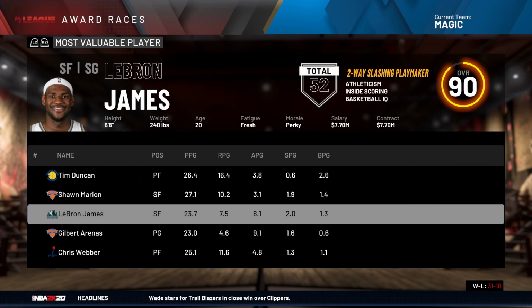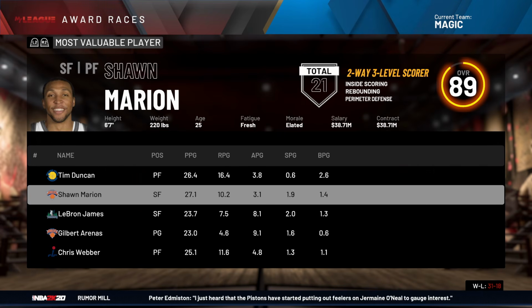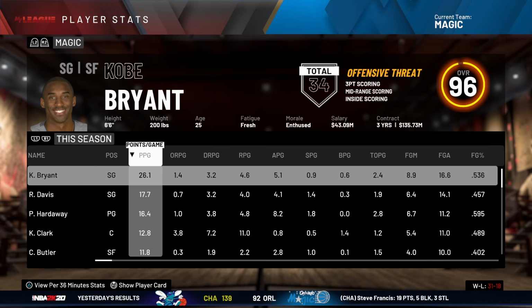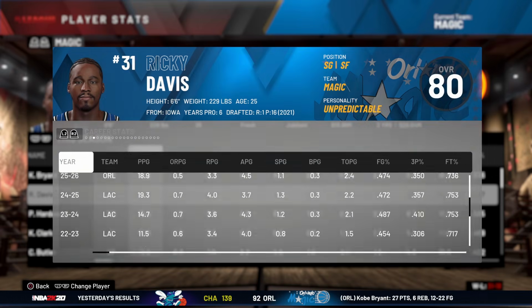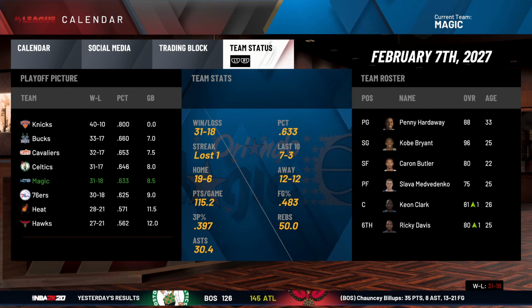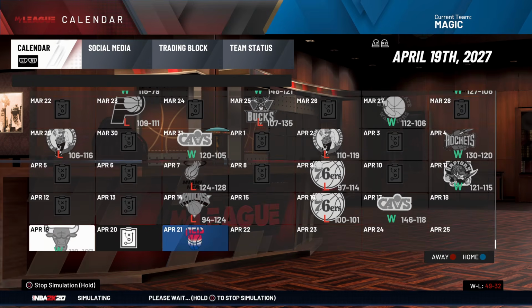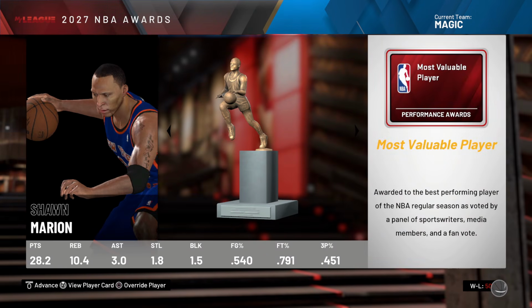LeBron is already top 5 in the MVP race. As Sean Marion is 2nd. Oh my god. The Knicks are balling out. I would say Kobe's getting held back by this team. I guess Ricky Davis is here now, sure. But hey, we're still a top 5 team, and yeah, the Knicks are going insane. Knicks fans currently gallivanting and clapping their Tims in unison. We're about to win 50 games if we could just, yeah, we did it. Sean Marion. Oh my, you can't make this stuff up.